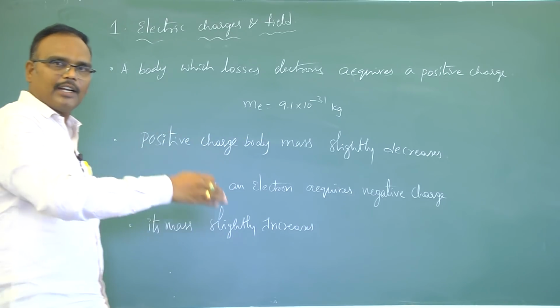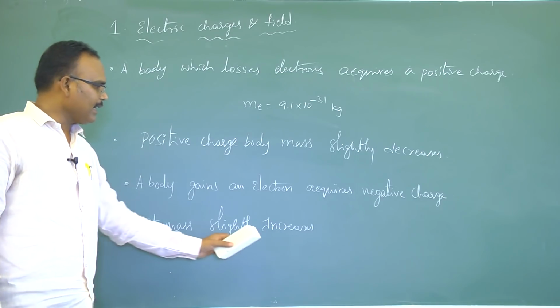That means some mass is added to the atom. So, its mass slightly increases.